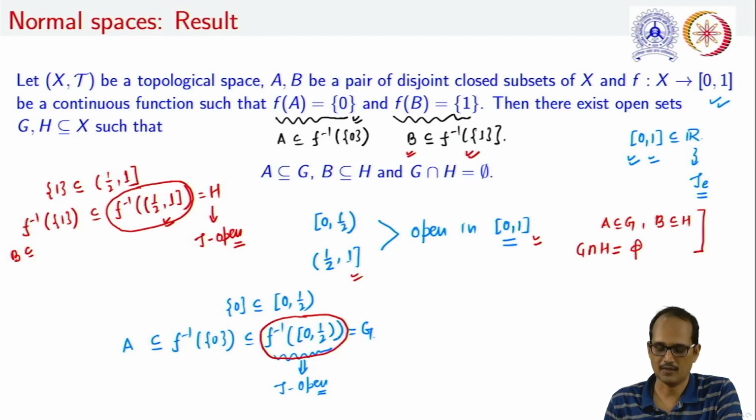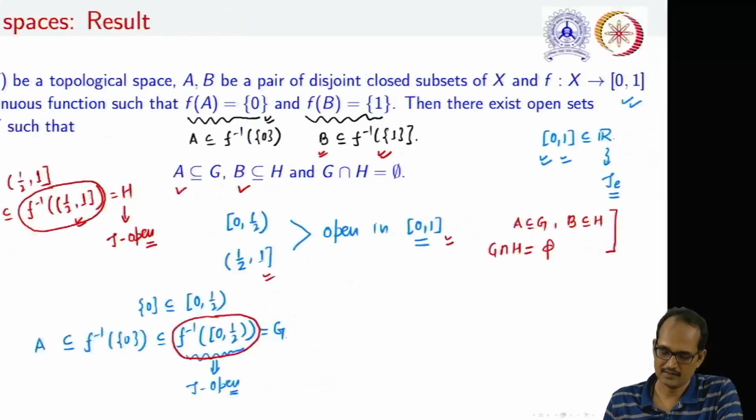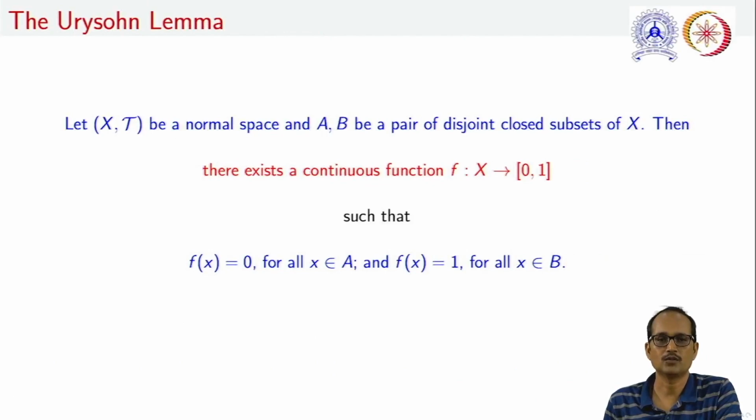Thus, we have constructed a pair of disjoint open sets, one containing the closed set A and another containing the closed set B. The question is, what about its converse? That is, if we are taking a T4 space, or in general, let us take a normal space, can we construct a continuous function such that f of A is equal to the singleton set {0} and f of B is the singleton set {1}? That is known as the well-known Urysohn lemma.